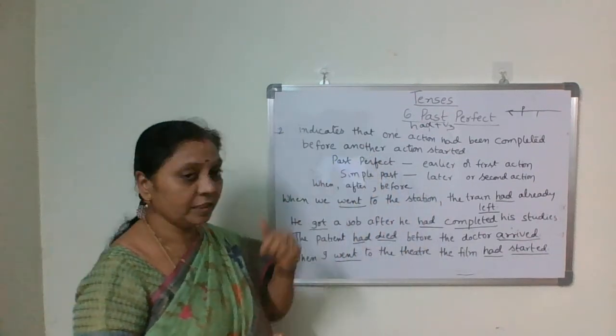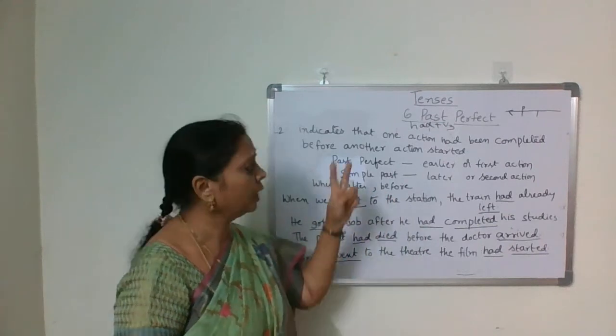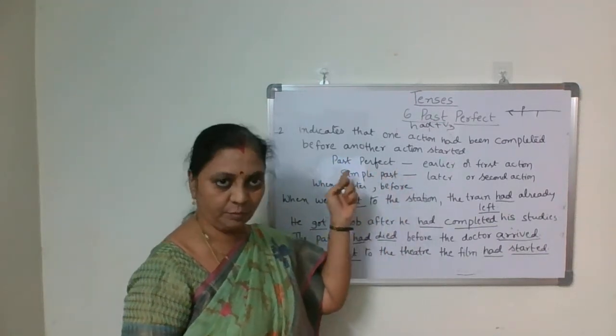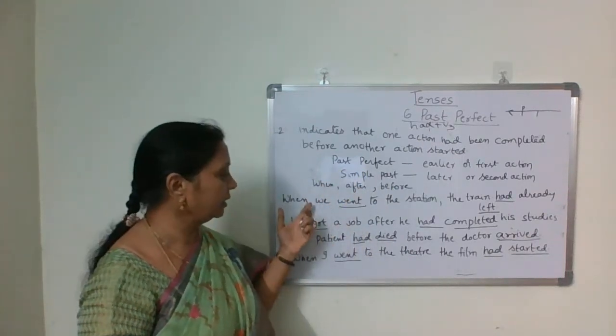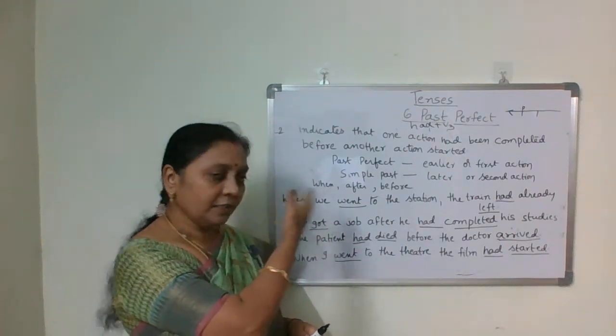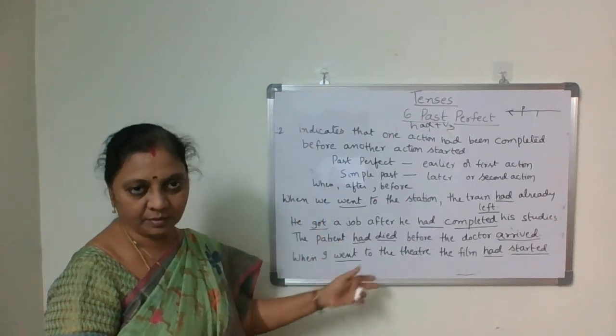So the next one is first action and second action. Two actions took place in that. For the first action you have to use past perfect, and for the second action simple past. In this case, what are the clue words or keywords? When, after, before. We have looked at these examples.